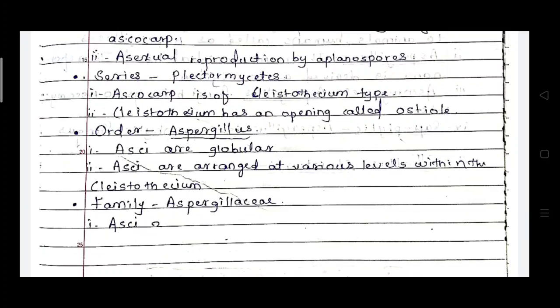Then the order is Aspergillales. So these asci are globular. Asci are arranged at various levels within the Cleistothecium. So in the ascocarps the circular asci are present. These asci are globular in shape and they are arranged at various levels.